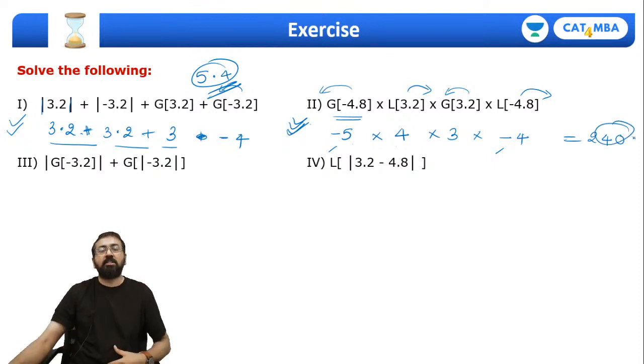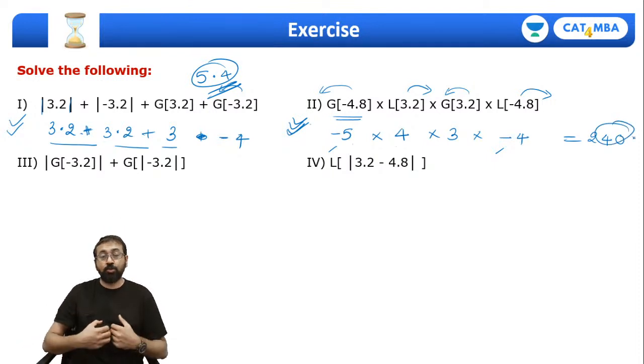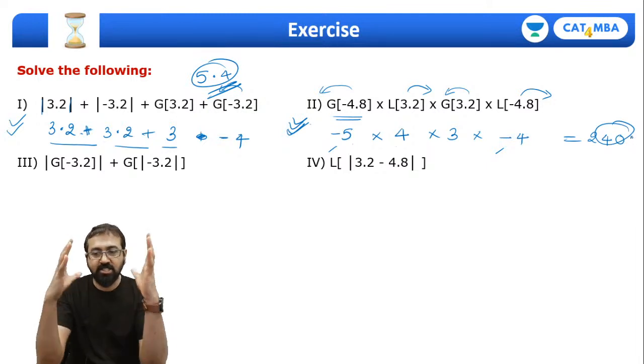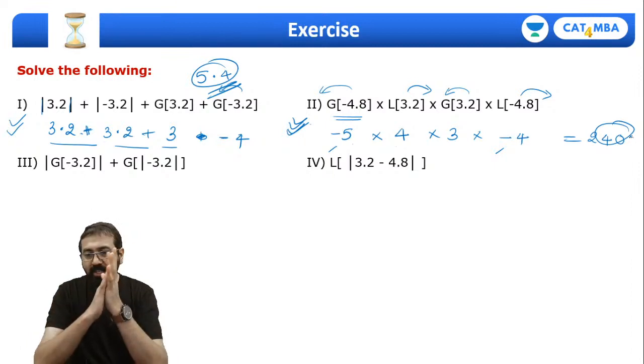This is the answer. If you want to crack CAT, if you want to score 99 plus percentile in the quant section like I did, you need to beat me. As simple as that, guys. So you need to think really fast. Make sure that your calculations are really good.